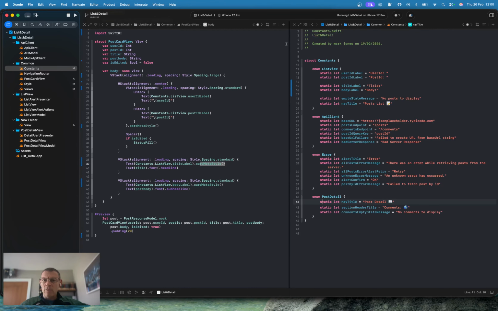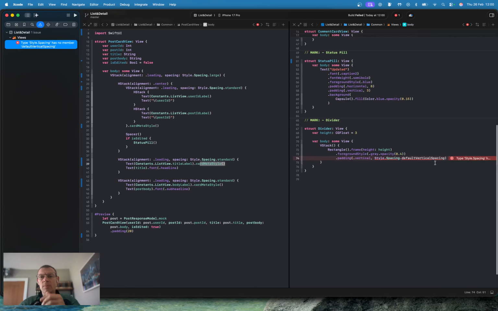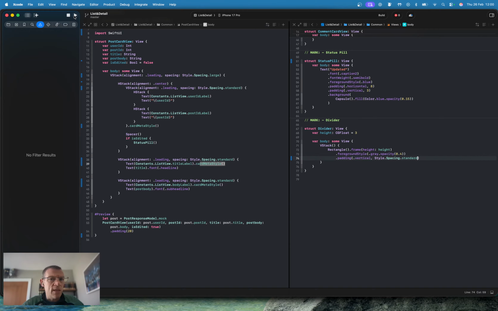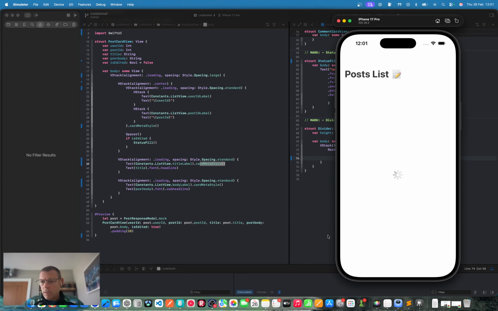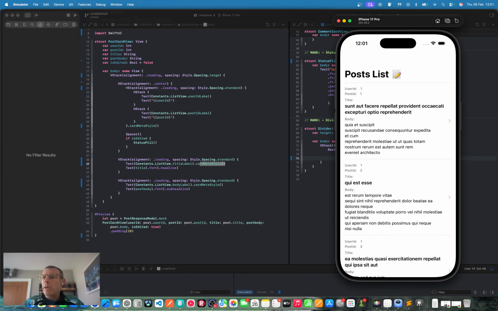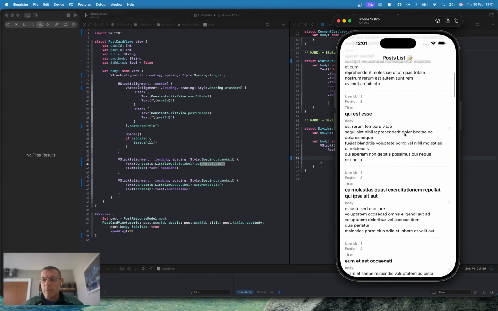Let's have a quick look at the build. See, does it work? Okay, we need to change this to standard spacing because we changed the naming on that. Okay. Looks good. Looks good. Okay, I'm happy with that.